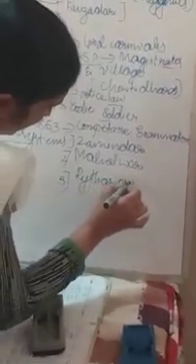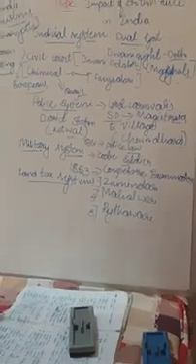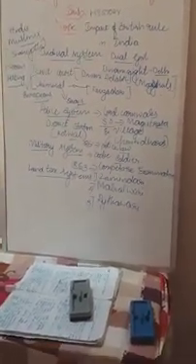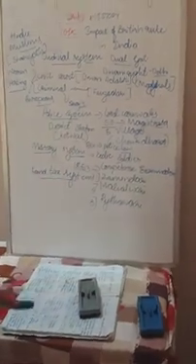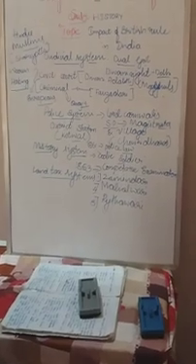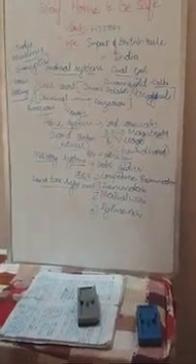Mahalwari system. And the third one is Raitavari system. So these were the three important land tax systems implemented by the British to collect the land tax only. See, where the income is there, they are making many rules and regulations because of their profit. So they have implemented three land tax systems: one is called the Zamindari system, the second one is the Mahalwari system, and the third one is the Raitavari system.